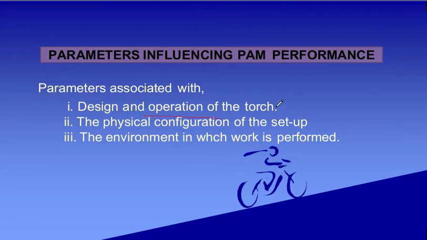As you know, the torch is a very important part of this particular setup, so design and operation we obviously have to consider. Next, the physical configuration of the setup. And finally, the environment in which the work is performed. So we have to keep everything in mind.